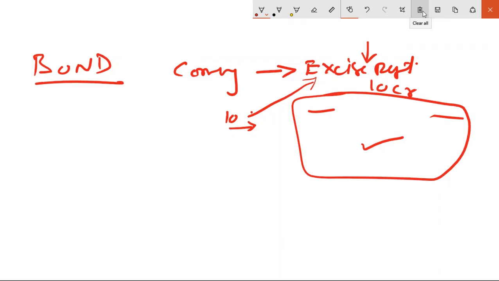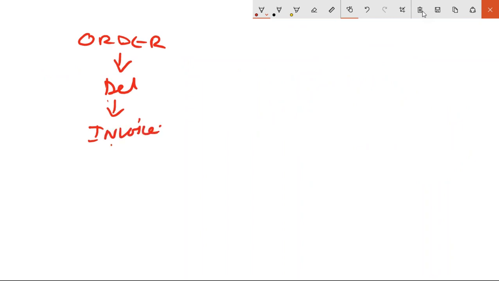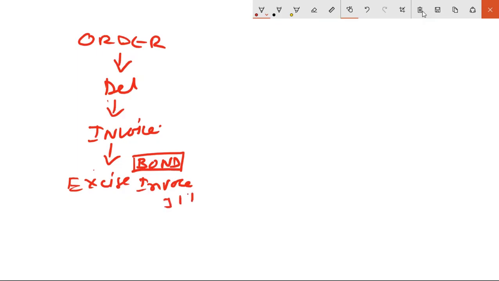And how does this exports under bond process run? Order, delivery, invoice, then next you raise the excise invoice. When you create the excise invoice in the system, you have to select bond. That means you are doing your exports under bond. And how do you create the excise invoice? J1IIN. This is a T code you use to create it.